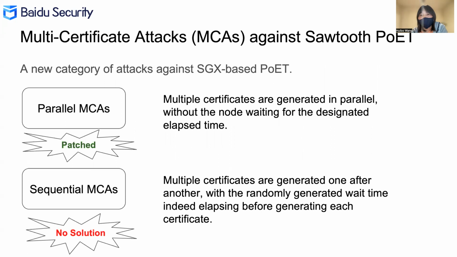So to summarize, we found a new category of attacks against SGX-based POET, multiple certificate attacks, including parallel MCAs and sequential MCAs. Parallel MCAs are already patched. The sequential MCAs do not have a solution within the current design of POET.